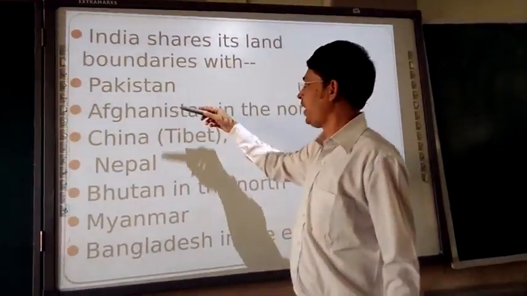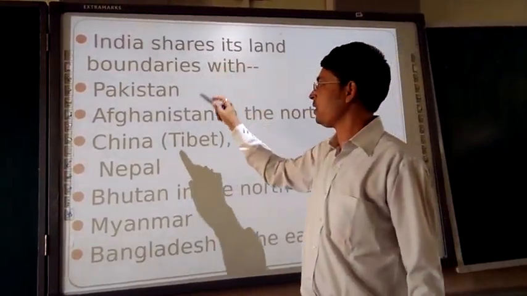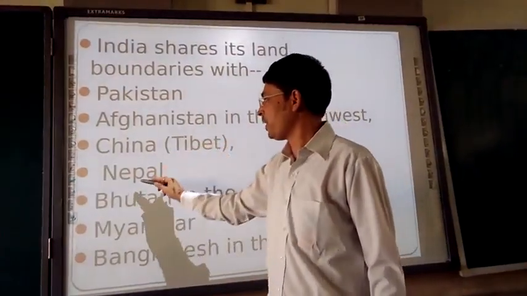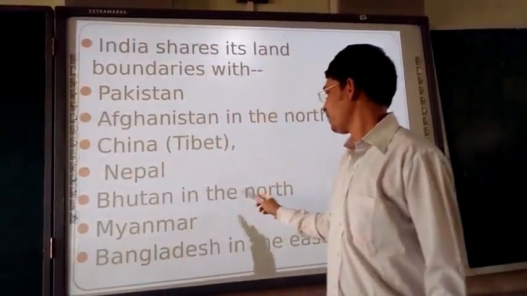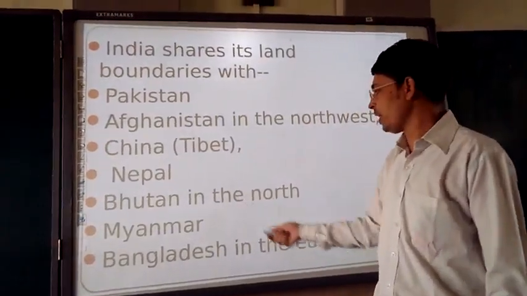So Pakistan and Afghanistan are in the northwest. Then China and Tibet, then Nepal, then Bhutan in the north, then Myanmar and Bangladesh in the east. So these are the locations.